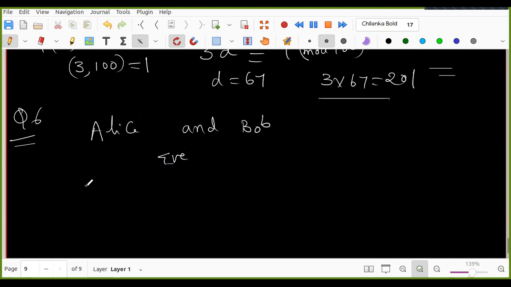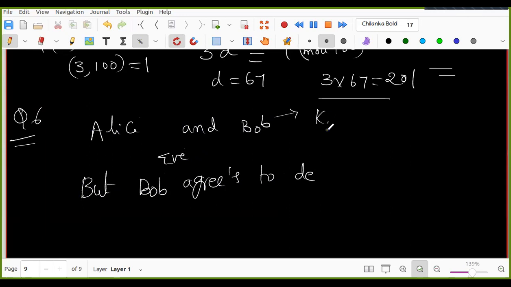But Bob agrees to decrypt. Bob is a decryptor. Bob has the private key. Alice is sending a message to Bob, and Eve wants to know it.